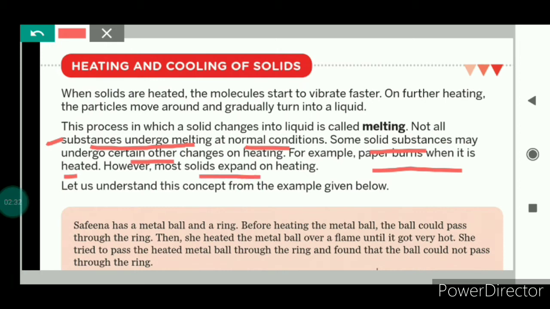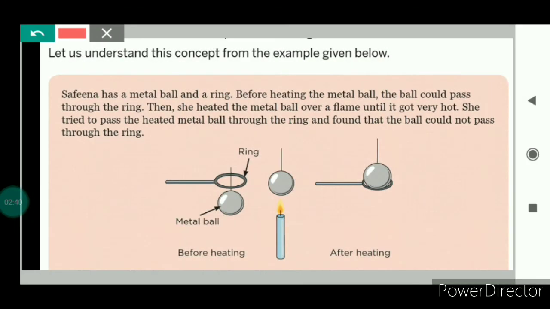But some solids expand on heating. Let us understand this concept from an example. Safina has a metal ball and a ring. This is a metal ball and this is a ring. Before heating the metal ball, the ball could pass through the ring. But then Safina heated the metal ball over a flame, as we can see here, until it got very hot. After that, she tried to pass this heated metal ball through the same ring, but she found that the ball could not pass through the ring.